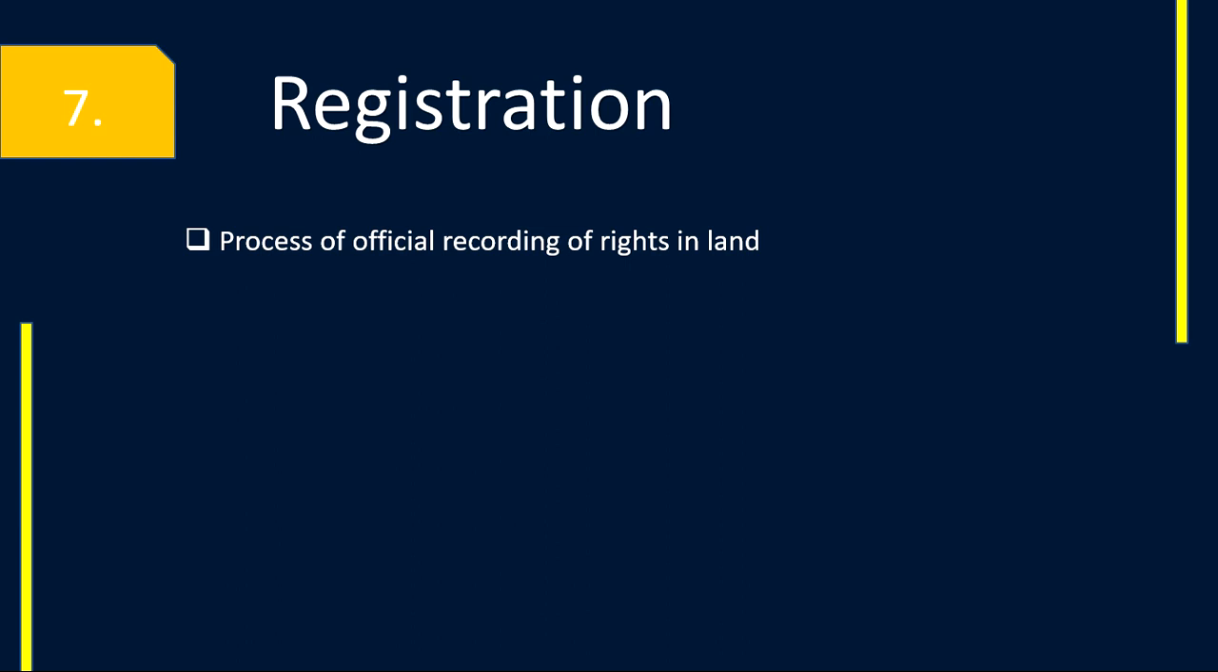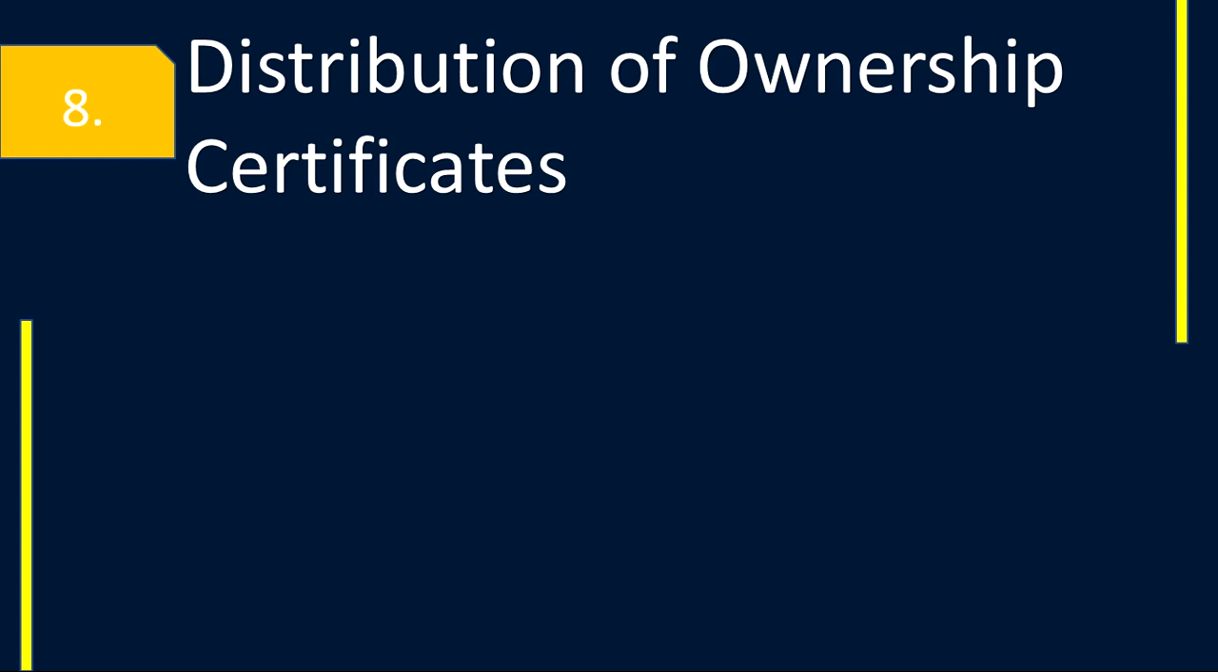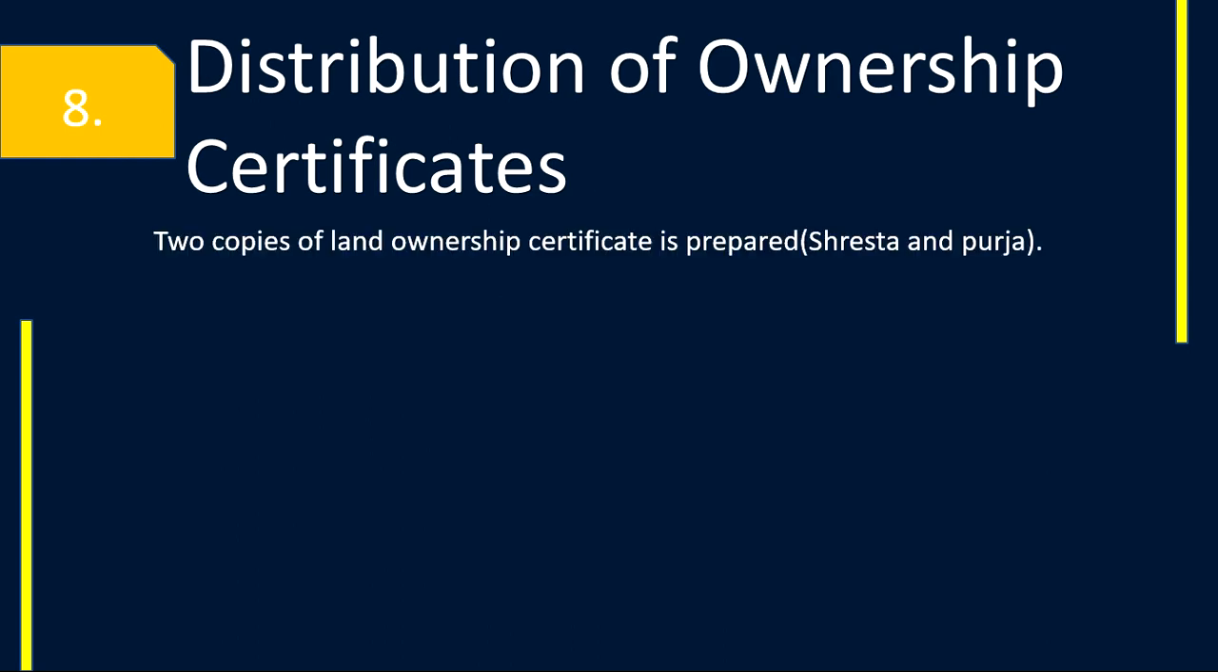Registration is the process of official recording of rights in land. A 7-day notice is published for registration and claim of correction of any mistakes. After the 8th day, registration starts, and then finally the distribution of ownership certificates.